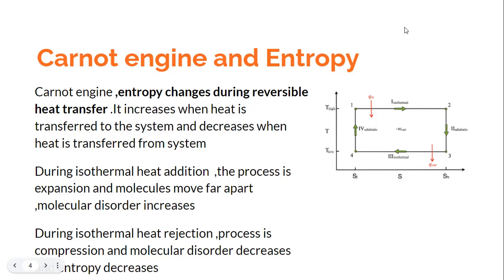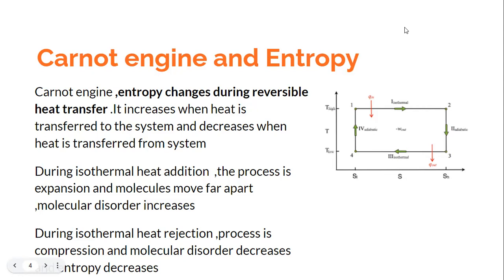That means that the molecular disorder would increase. So in the process 1 to 2, even if it is an isothermal process, because there is a heat transfer during the process 1 to 2, we can expect that the molecules move far apart, and there is an increase in the molecular disorder. And this is related to the entropy increase, because we said that during 1 to 2 there is an increase in entropy, and we also find that during 1 to 2 there is an increase in the molecular disorder.